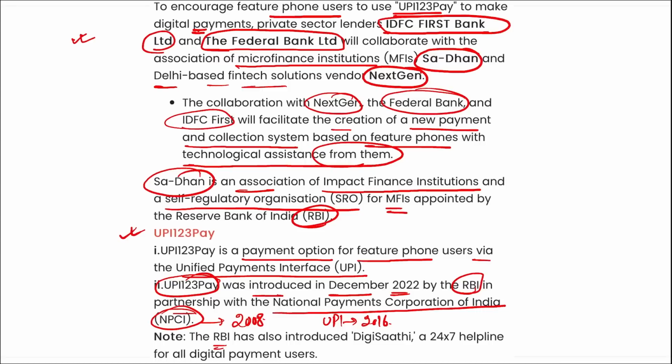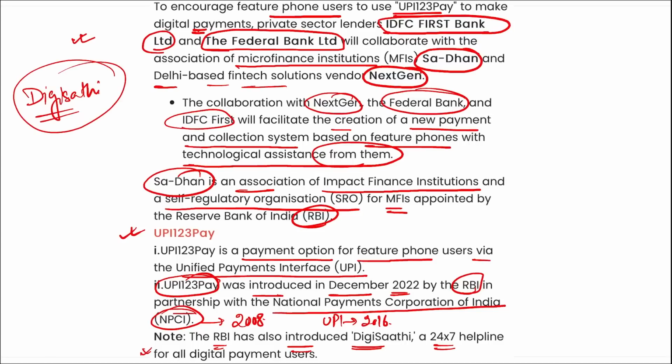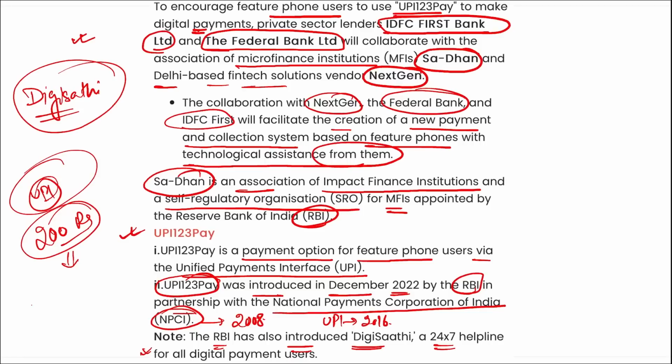Alright, RBI has also introduced DigiSathi, a 24/7 helpline for all digital payment users. So a question can be asked that to help digital payment users, RBI has launched which platform? It is DigiSathi. Recently, another platform was launched by RBI or NPCI where UPI payments of 200 rupees or below can be made. What is the name of that platform? It is UPI Lite.